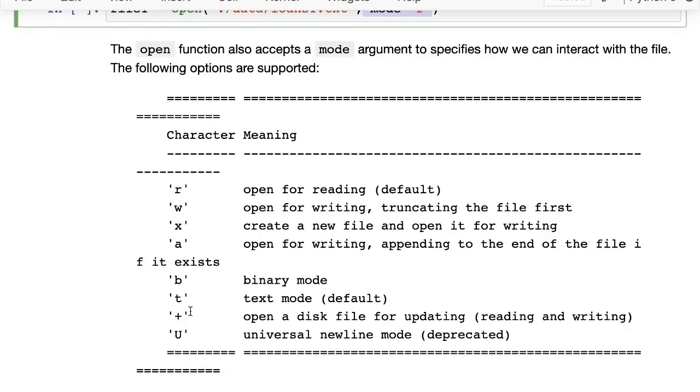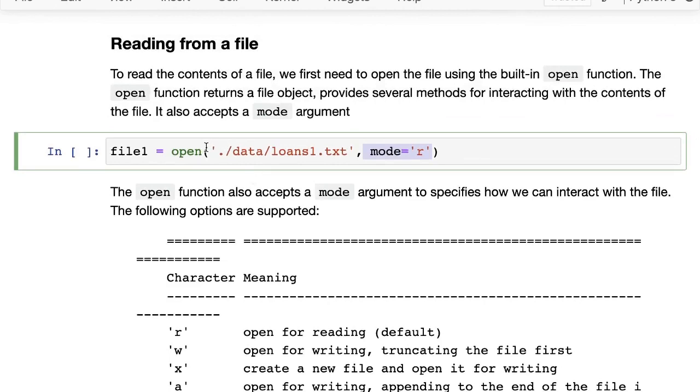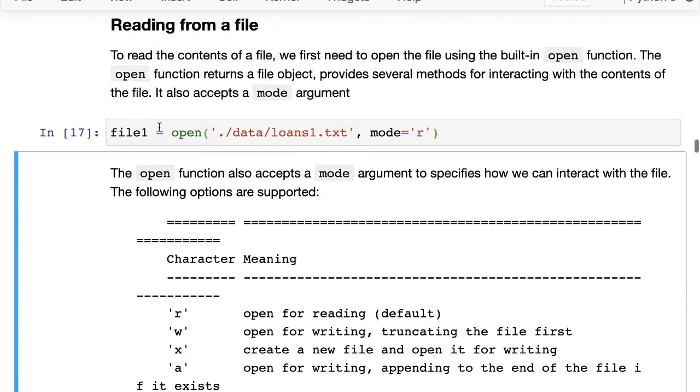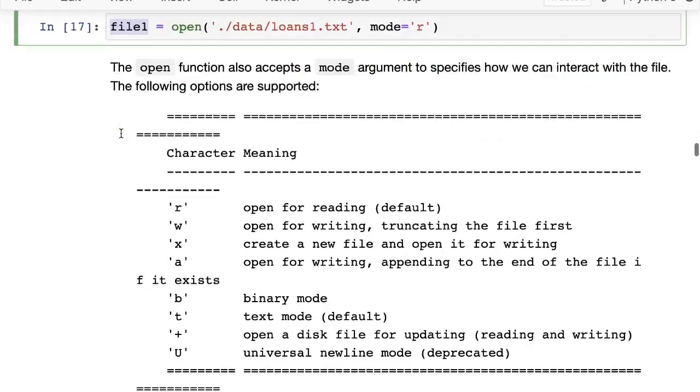And then there's also something called a binary mode, and the binary mode is for non-text files. Let's say you're working with images, or you're working with some kind of file which cannot be read as text. So that's when you can use the binary mode. So the open function, when we call it, returns what is called a file object, or sometimes also called a file pointer. And the file object contains several methods for interacting with the contents of the file. You don't always need to just read the content. Sometimes you may want to do other things as well. So that's why you have the entire file object available to you.